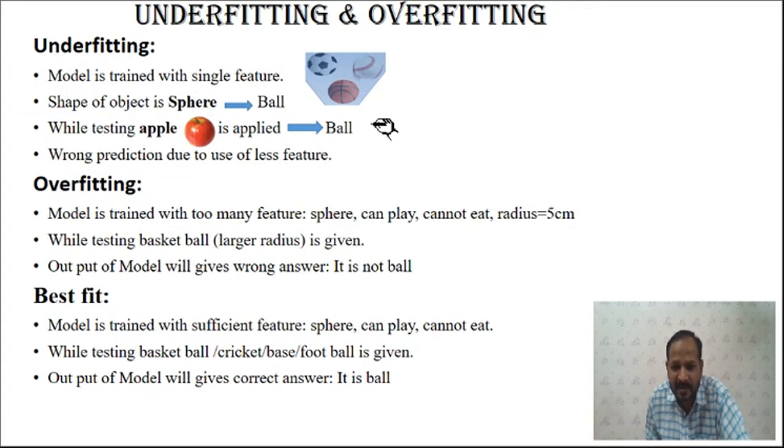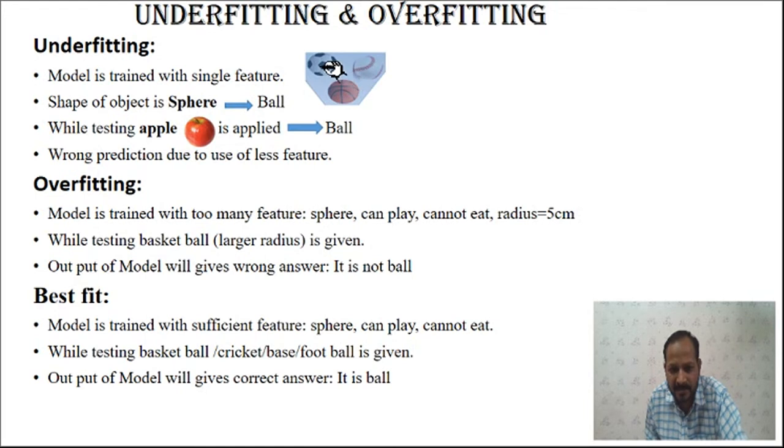If you train our model with a single feature, what is that feature we are using to train the model? That feature is the shape of the object. It is the sphere. Sphere is the only one feature, or the one parameter, for which we are training our model. So when any object is a sphere, or has the shape of a sphere, your model says that it is the ball. So how are we training this? If any object's shape is of the sphere type, in that case it will be the ball.